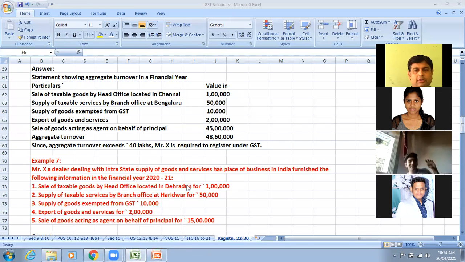I told you several times, when you are learning GST, it's not only GST you need to keep in mind. Along with that, geography also is very, very important. Both cities belong to a state called Uttarakhand. But for Uttarakhand, what is the limit? Anyone? What is the limit for Uttarakhand?